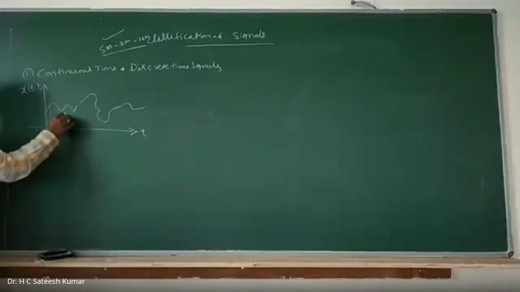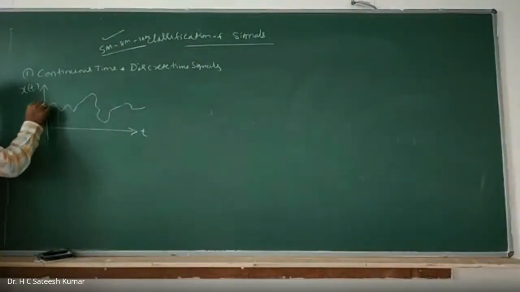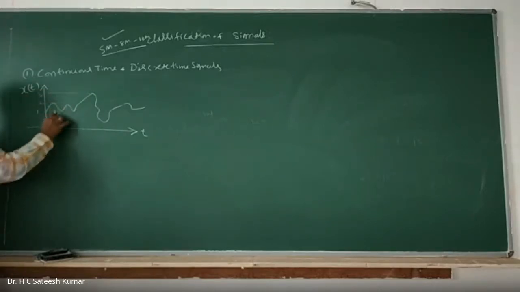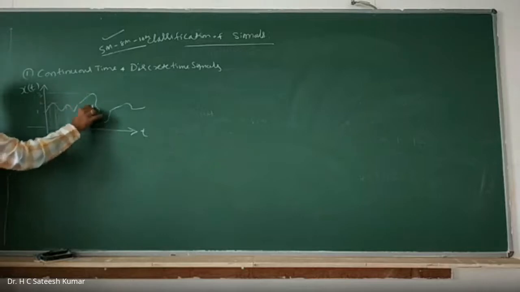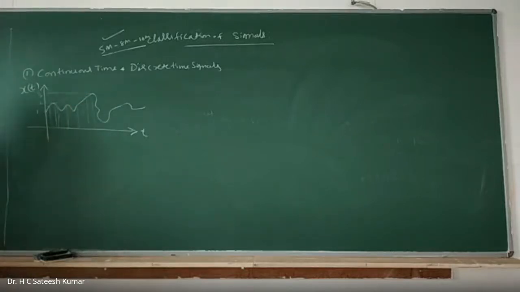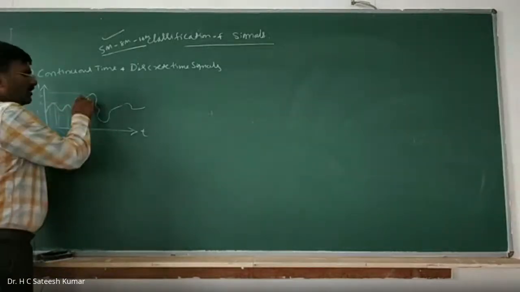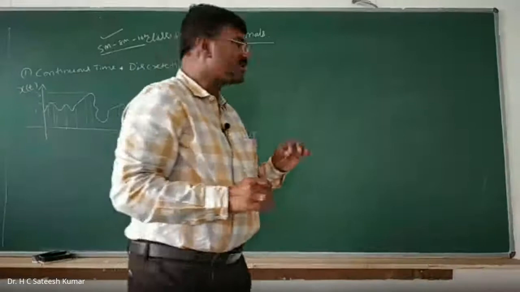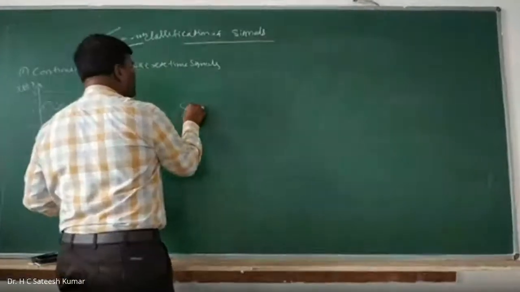If you take this one, we have some specific value. Let us say its value is 2. Here it may be 1. Here it may be 1.5. Something like that. If its value is 3, that means it is defined at each and every point. You take at any point of time, it is having some specific value. Such kind of signal we call it as continuous time signal. The signal which is defined at all time instants. You take at any point of time, we have some specific value. Such kind of signal is nothing but continuous time signal.